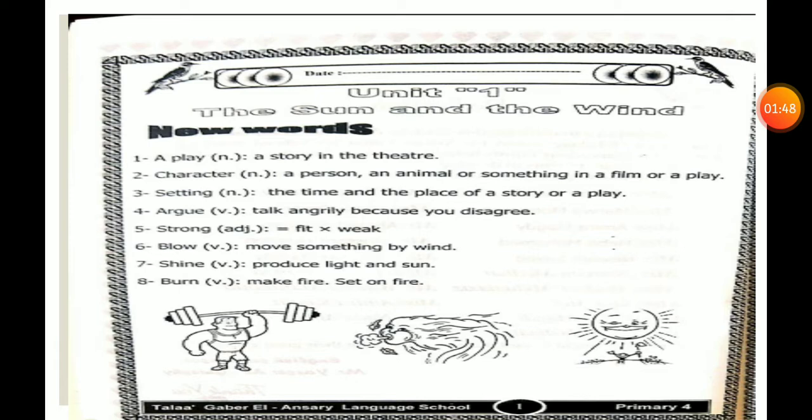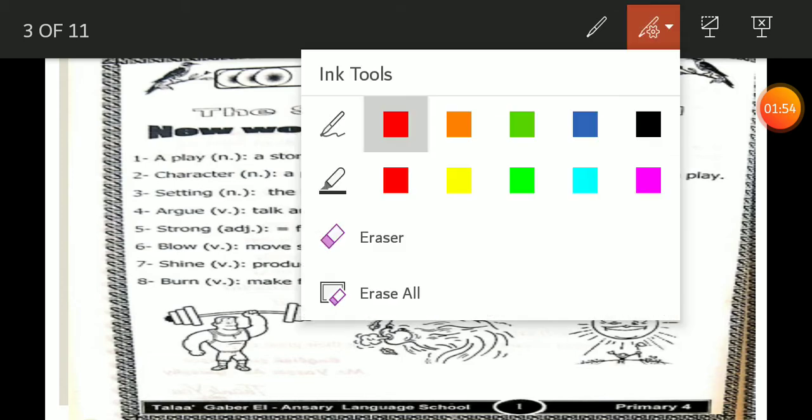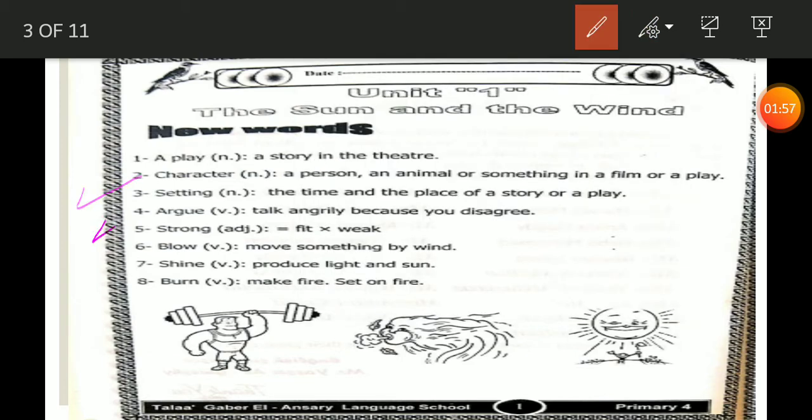In our play, we should know 2 other words. Number 1, character, and number 2, setting. What's the meaning of character? As we said, العيال كبرت is a play. In it, we can see Ramadan السكري. Ramadan السكري is our character. Why? Because he is a person. A person in a play is a character. A character can also be an animal or something. A person or an animal in a play is a character.